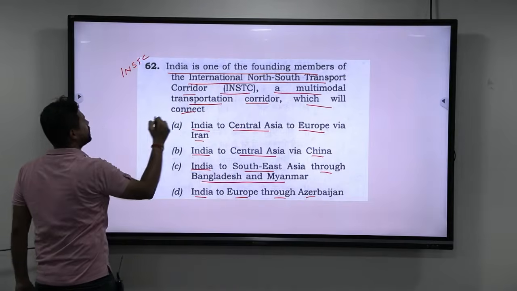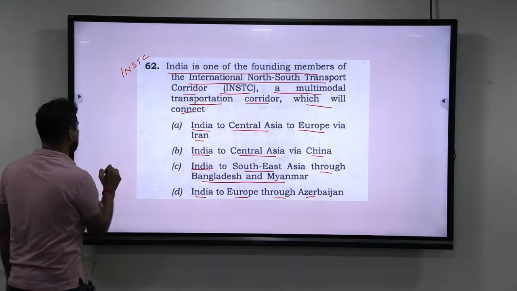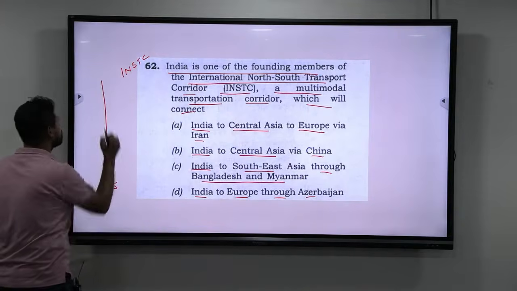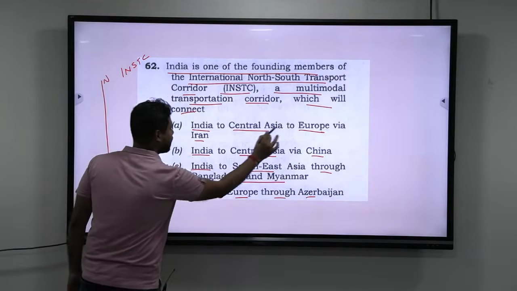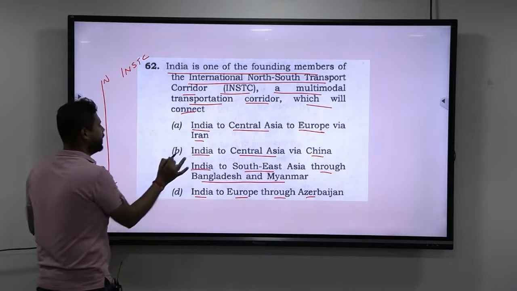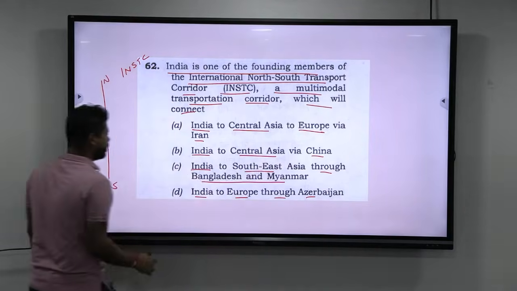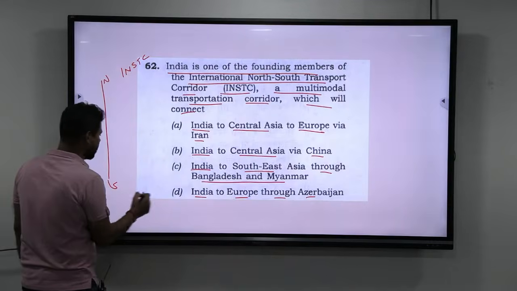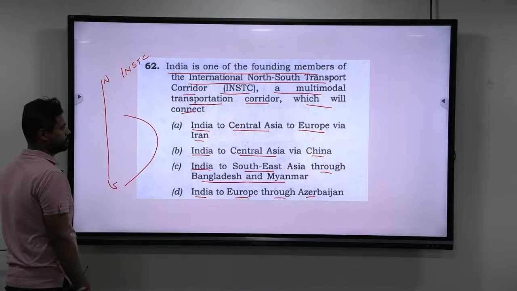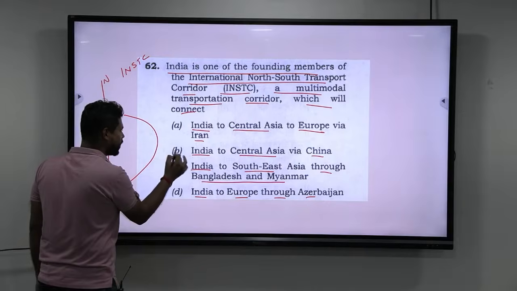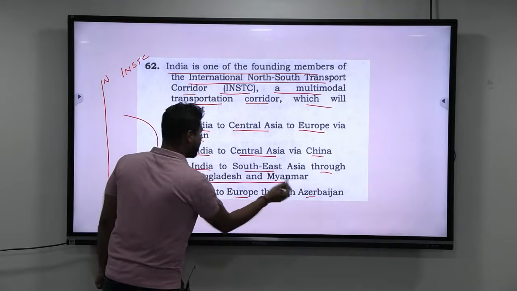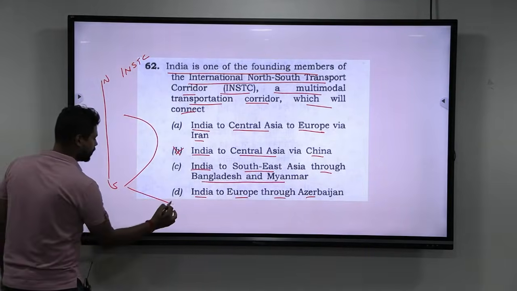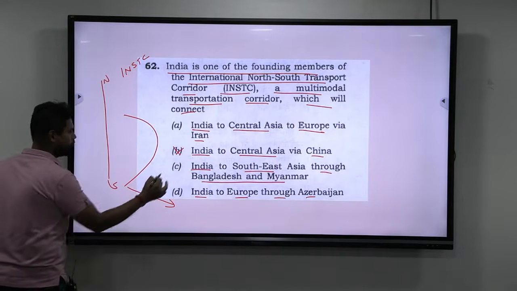INSTC, as the name suggests, International North-South Transport Corridor. So it has to go from south to north, somewhere like this. Let us keep India to Central Asia to Europe via Iran aside. India to Central Asia via China: see, it comes something like this. So there is very high probability that this cannot be true. Next, India to Southeast Asia through Bangladesh and Myanmar. So it goes something like this. So this also cannot be true.